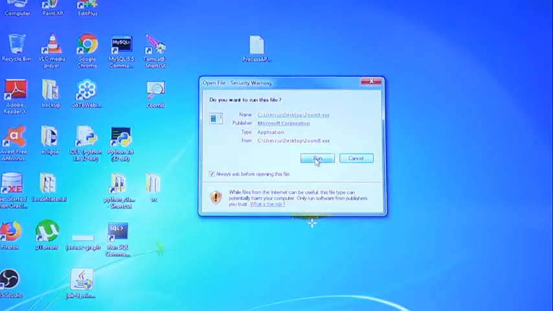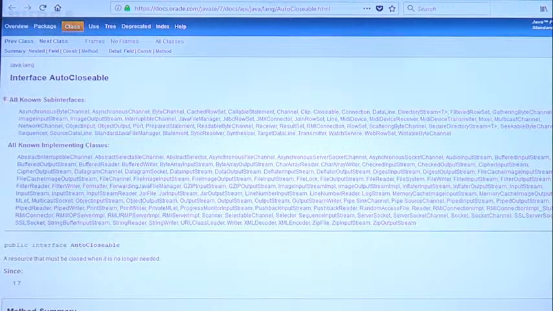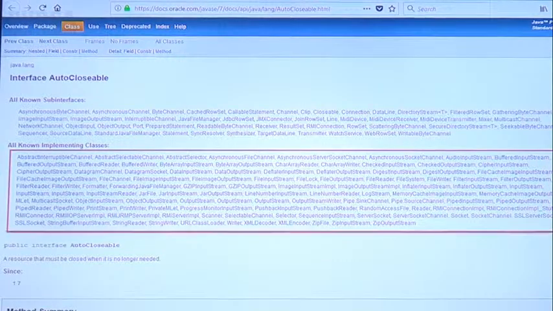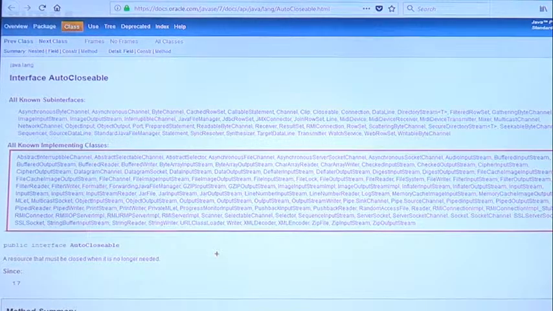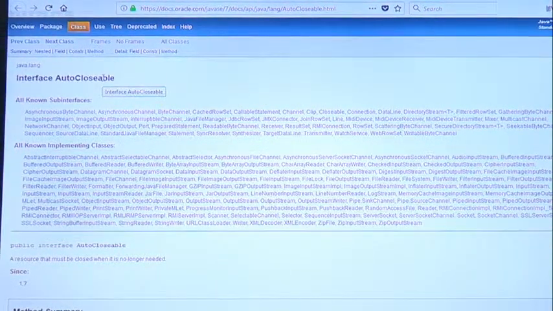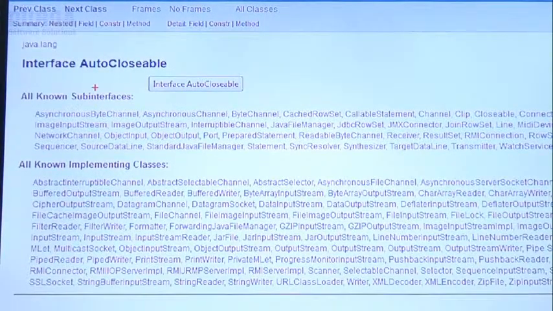Yes, observe that. Interface AutoCloseable. Sir, all known sub-interfaces, all known implementation classes. A big list is there by default. All these are implementation classes. So almost all predefined classes already implement AutoCloseable. Being a programmer, we are not required to worry.